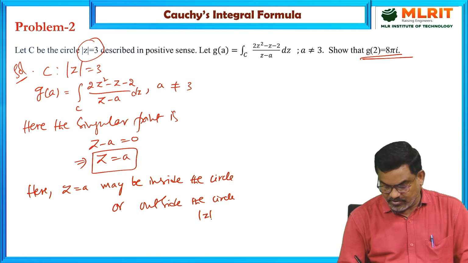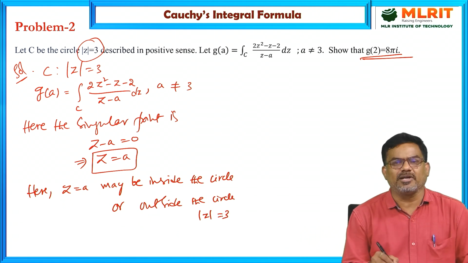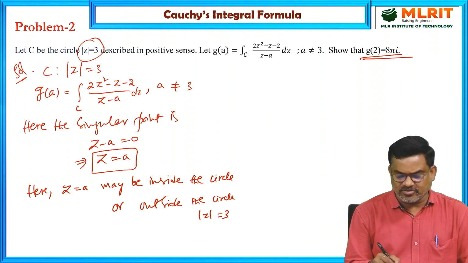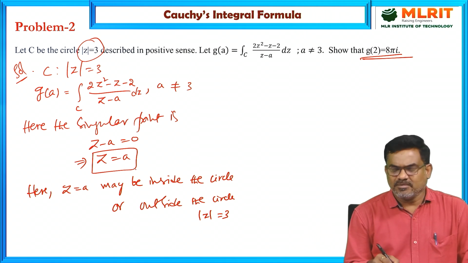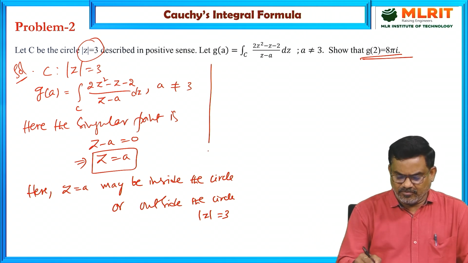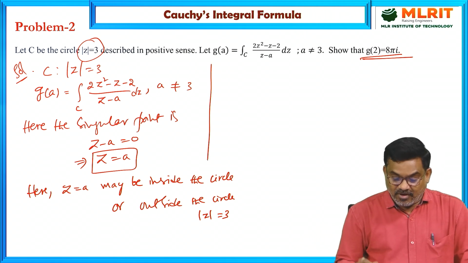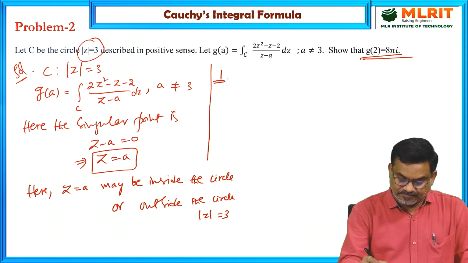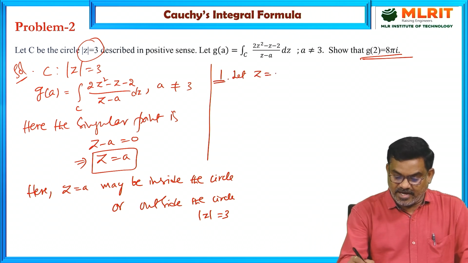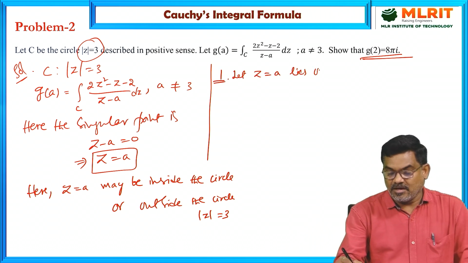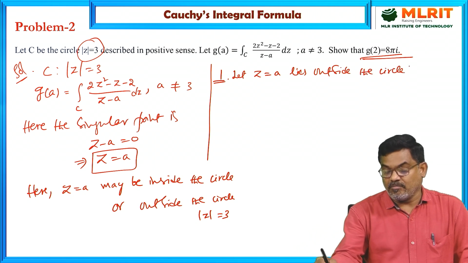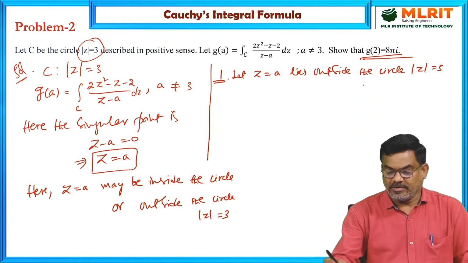|z| = 3. That depends on a. Of course the value of a is not given, but we can continue with a itself. Now in the first case, let z = a lie outside the circle |z| = 3, that is |a| > 3.